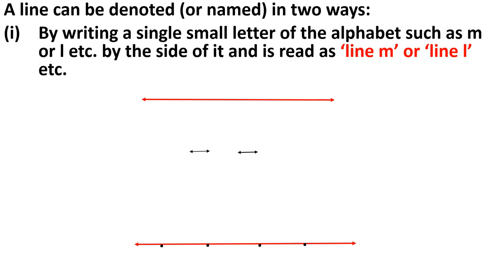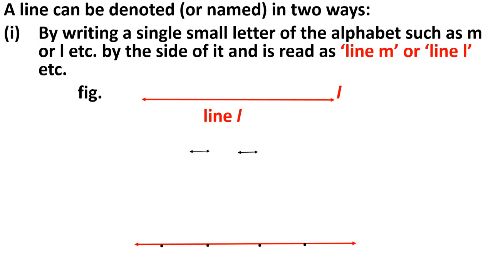In a point we use a capital letter; in a line we will use a small letter. There also we are using a single letter, here also, but the difference is this only. That's why I asked you that while naming a point, we will always use a capital letter, because a small letter is used to denote a line.